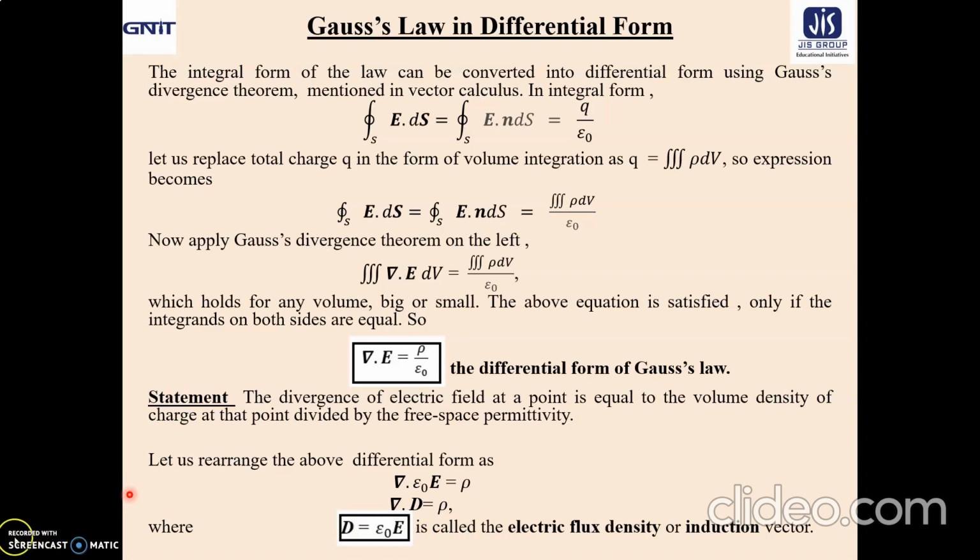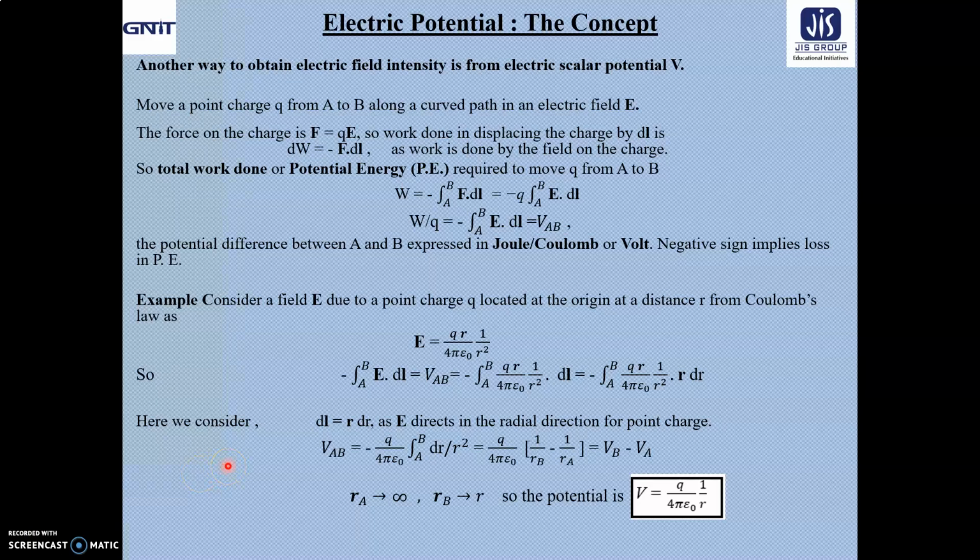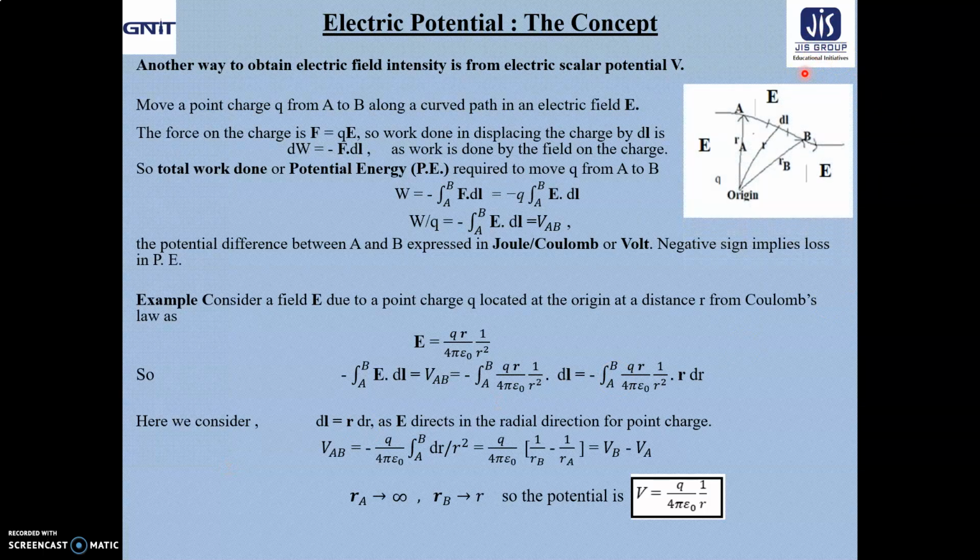So in continuation with my last slide, let us now start the discussion on electric potential, its concept. That means, from the conceptual point of view, what about the electric potential? Already we have discussed Coulomb's law and Gauss's law, and from there we got the idea that electric field can be calculated in different cases using Coulomb's law and Gauss's law. Now there is a third way to obtain the electric field, from the concept of electric scalar potential V.